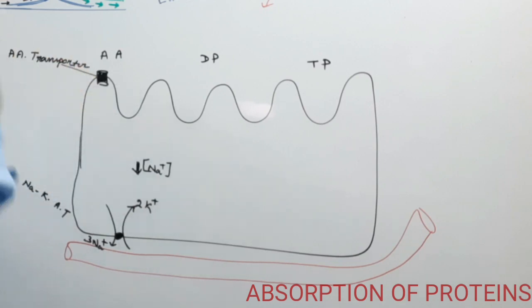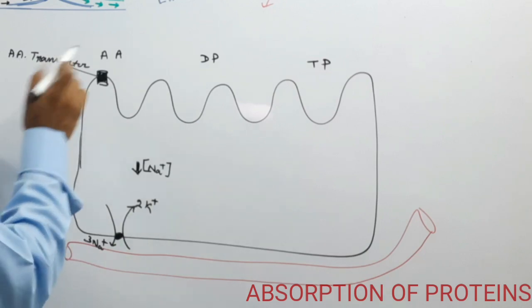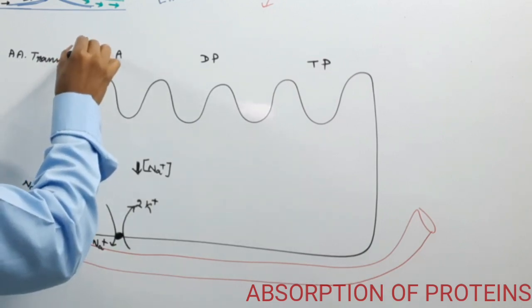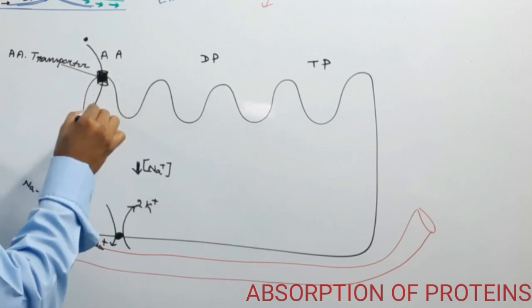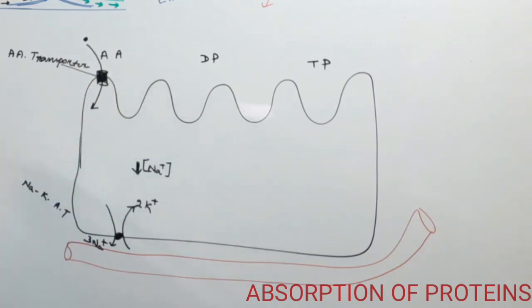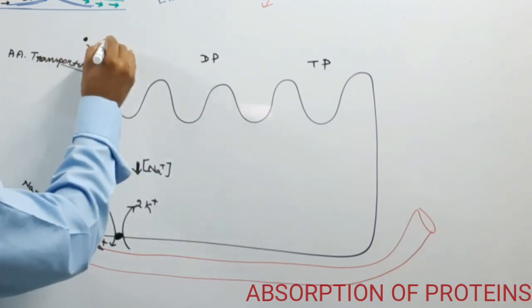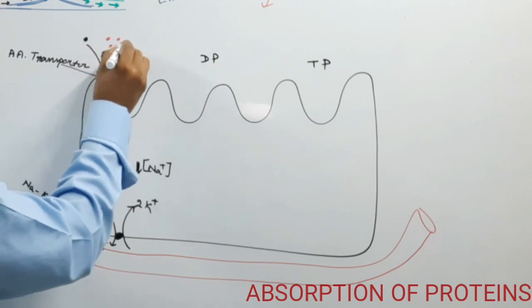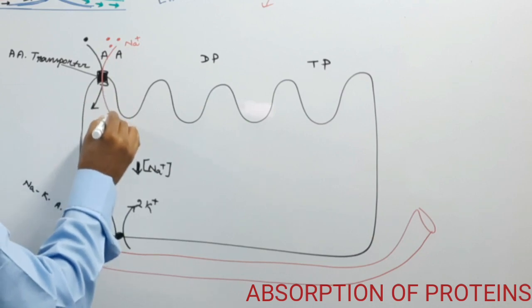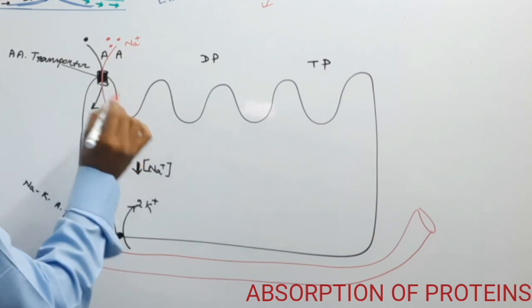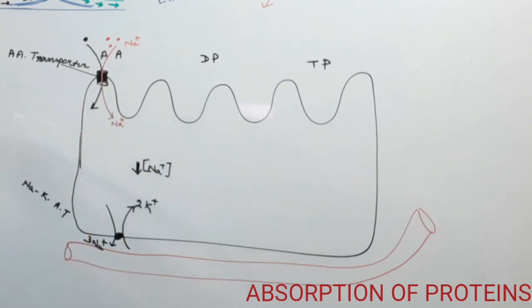Through this, amino acids enter into the cell, but with the help of sodium ions. So this is one type of co-transport.